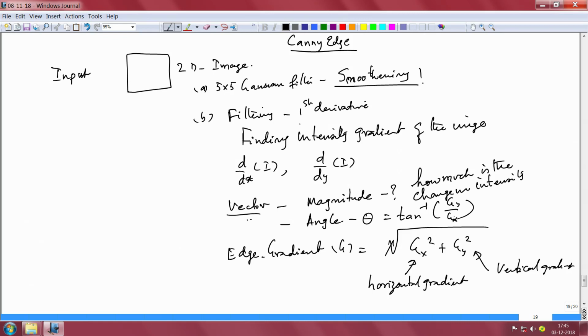Now this is all you have to do in Canny Edge. All of this is done by one single function in OpenCV. However, you must know it properly, so that is the reason I am trying to explain this. Anytime you have an edge, the gradient is always perpendicular to it, 90 degrees.